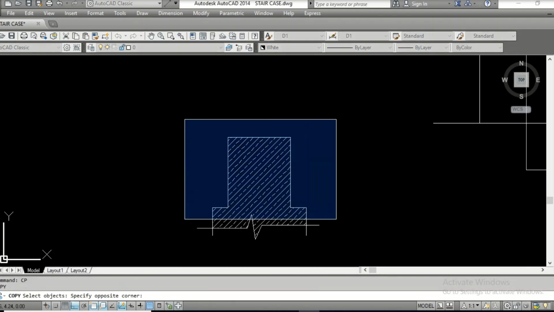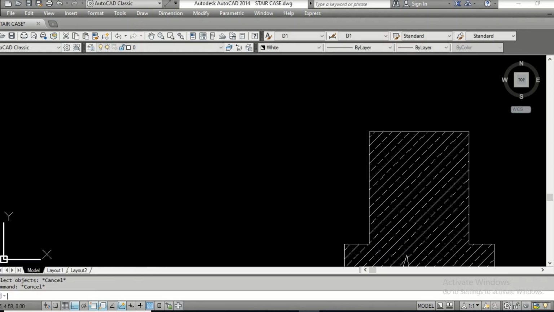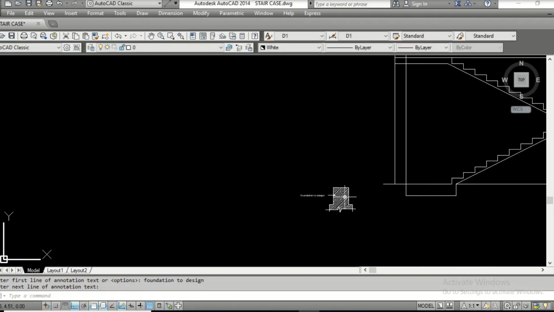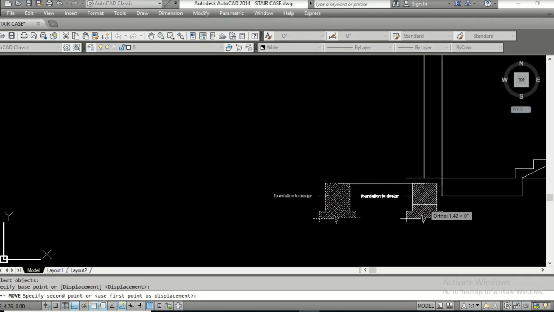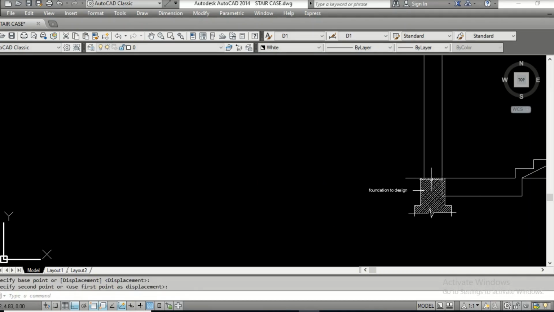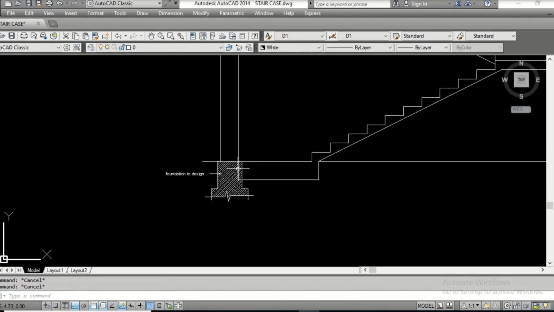Then just use copy. You can type DT, text leader. Enter. Okay. Foundation to be designed. It's understood. This foundation is again to be designed by the structural designer who will come out with the best solution for whatever building this is.